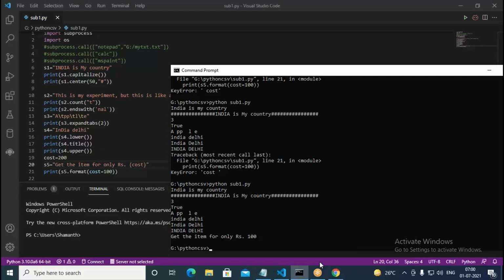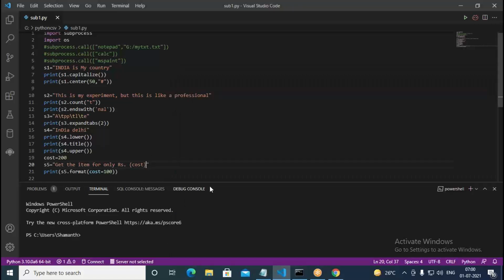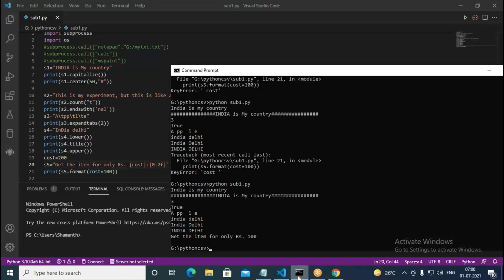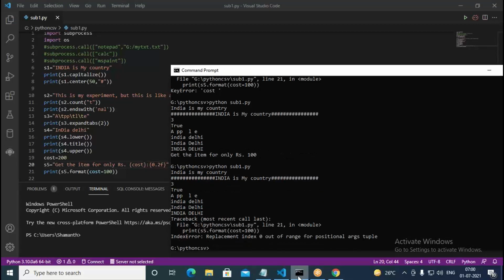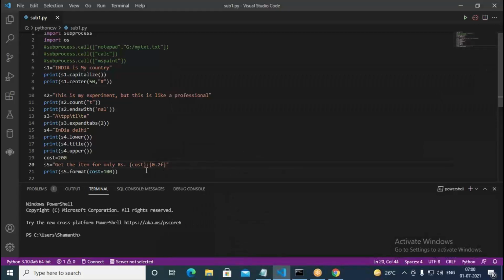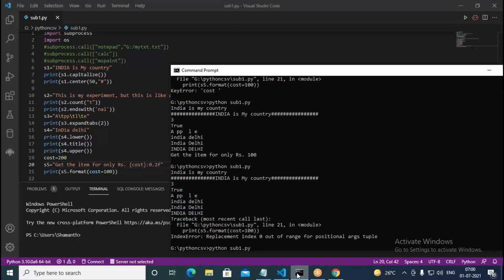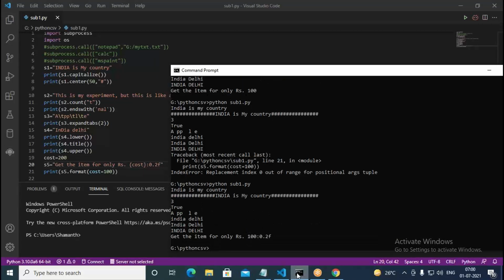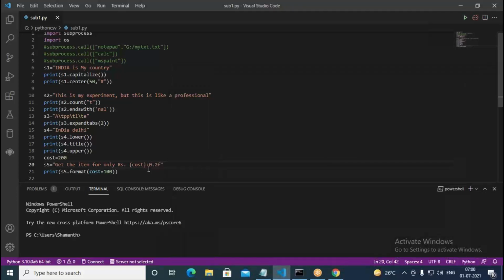We use here 0.2f, we put it as the second parameter. Then we remove these brackets here. Fine, but 0.2f can't be like this.